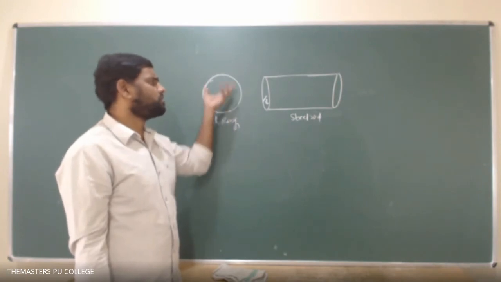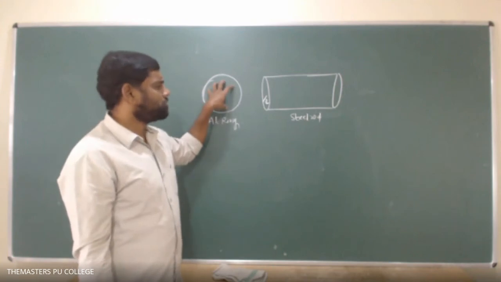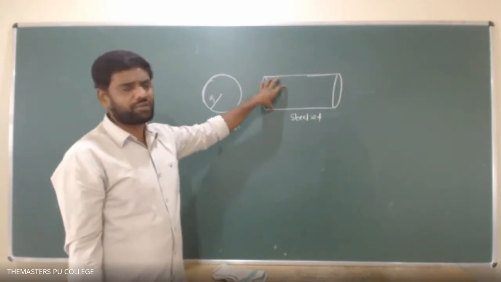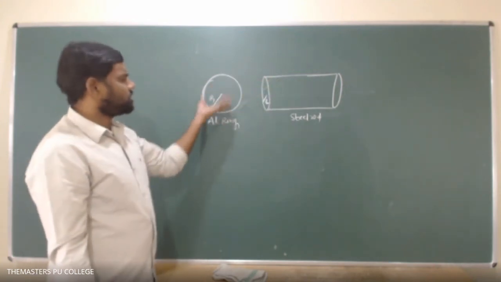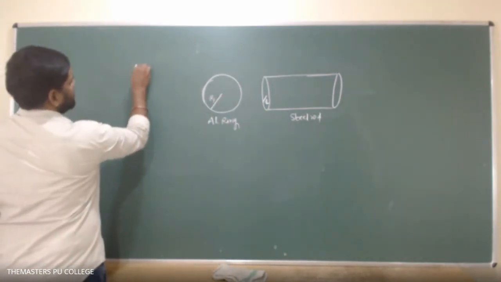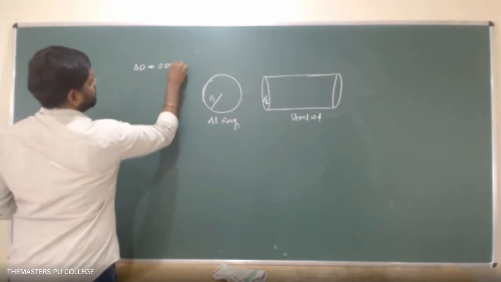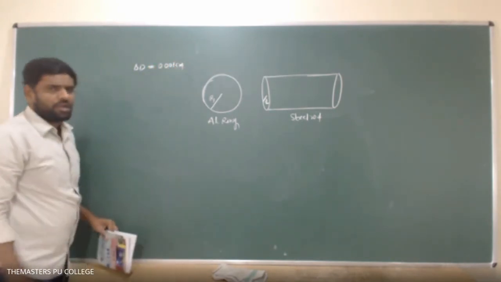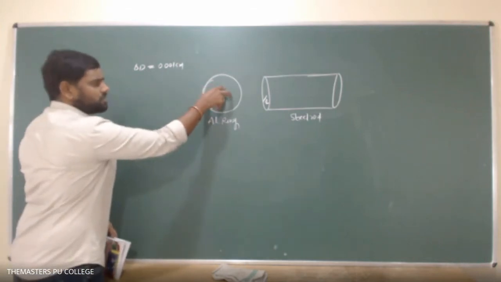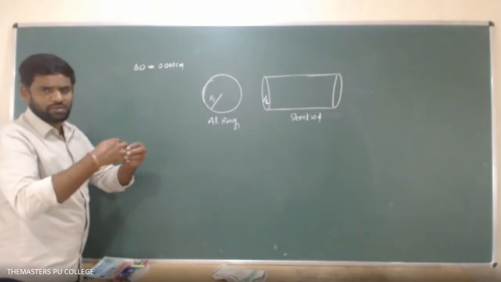To fit this aluminum ring onto the steel rod, the ring has to be heated until its diameter increases by delta D, which is 0.001 centimeter. Then it is possible to fit this aluminum ring onto this steel rod, just like a finger.